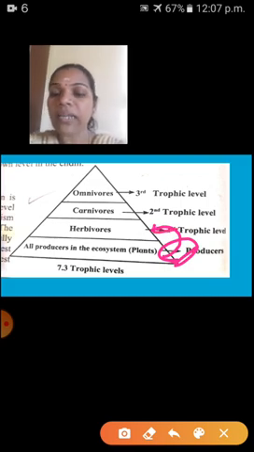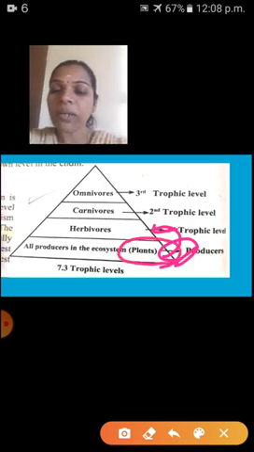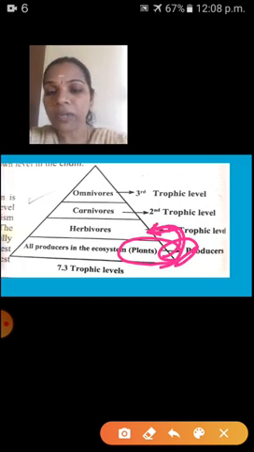At that time, some amount of energy is released in the form of heat. Some amount of energy is utilized by these plants. So when it transfers from here to the herbivores, that energy level is decreasing. That's why it is called what? A pyramid-like structure. That's why it is called energy pyramid.